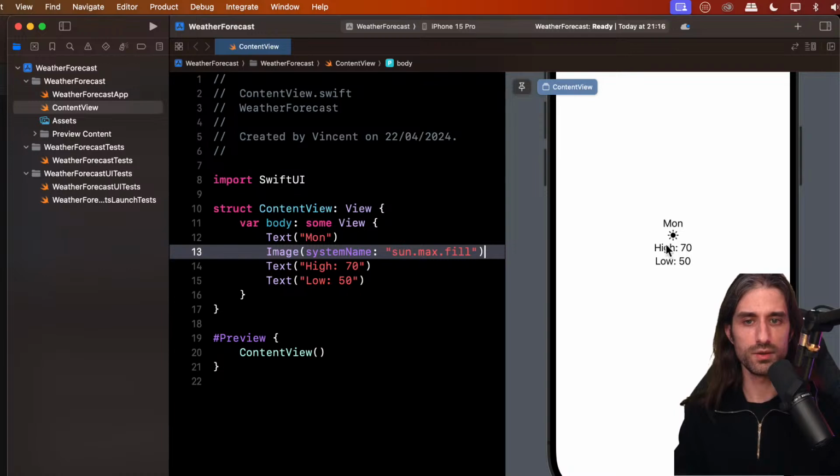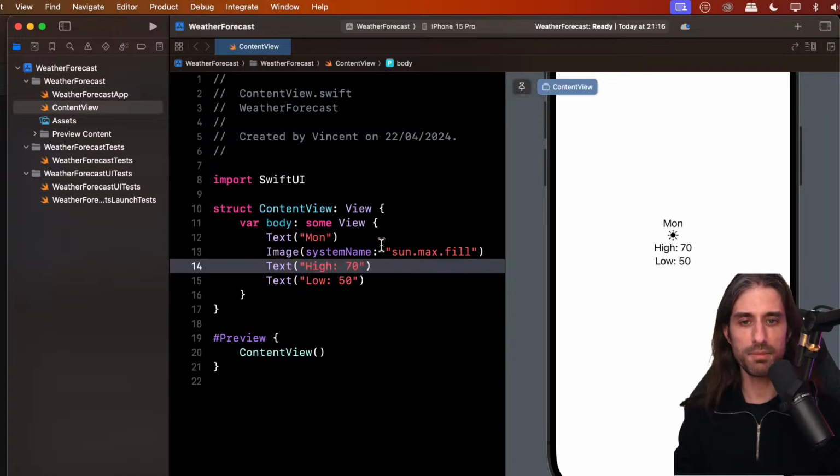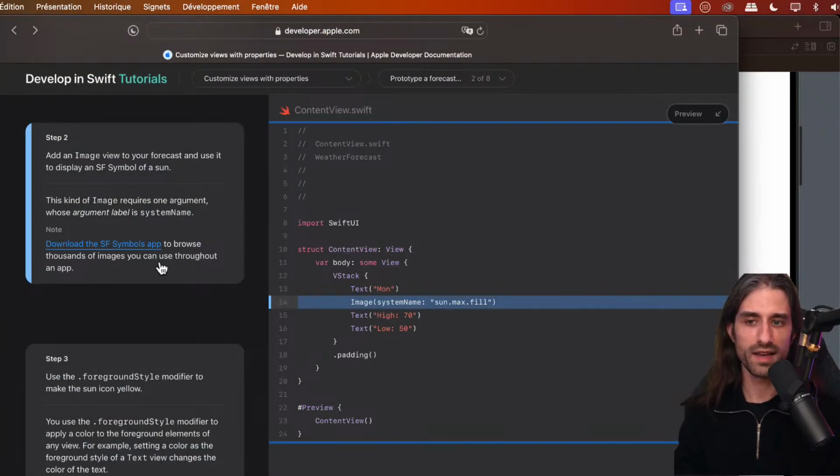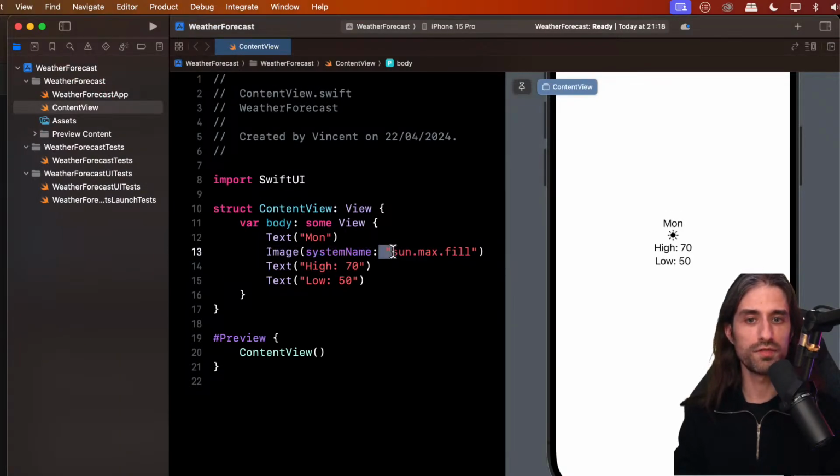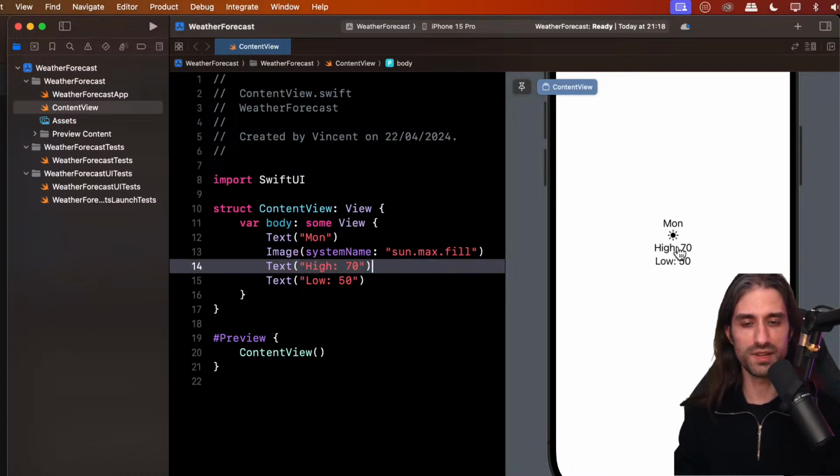So I've added the symbol, the icon of a sun, at maximum amount of sun, and being filled. But you can see, for instance, if I remove the fill, then it's empty at the center. So you can modify it like that, and the SF Symbols app allows you to figure out how you get this string to display the icon of a sun with a filled center.